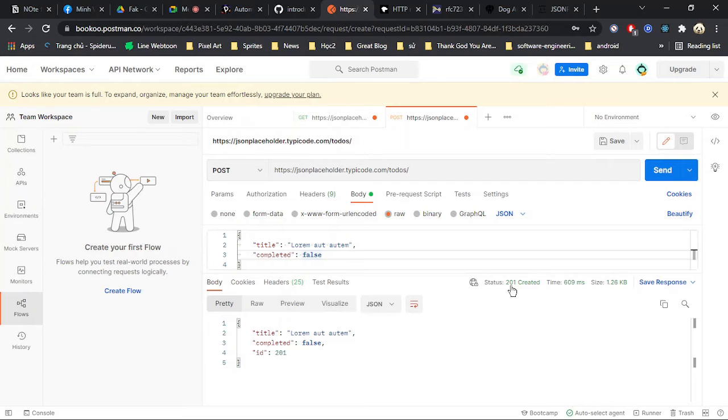And here we are, the server responds with the status code 201, which means created. And yes, that's it.